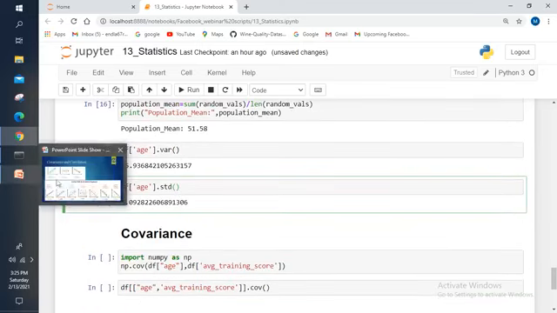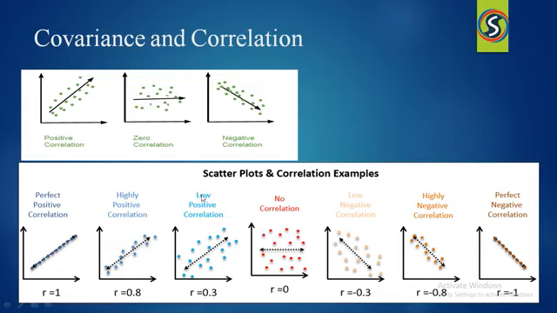Now come to our slides and let me explain about the covariance and the correlation. Covariance will tell you the relationship between two variables. Suppose I have taken the height on the x-axis and the weight on the y-axis. If the height is increasing, how is the weight deviating? I want to know what kind of correlation there is between the height and weight: positive correlation, negative correlation, or zero correlation. To find that, we use the covariance.